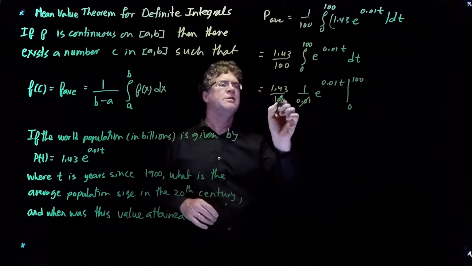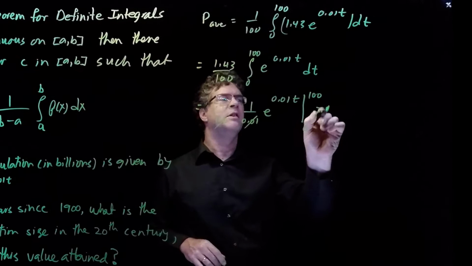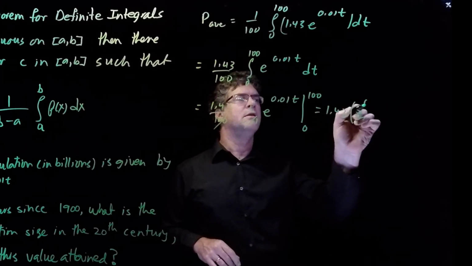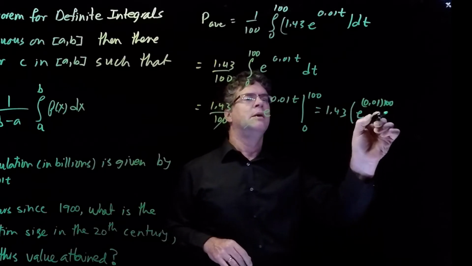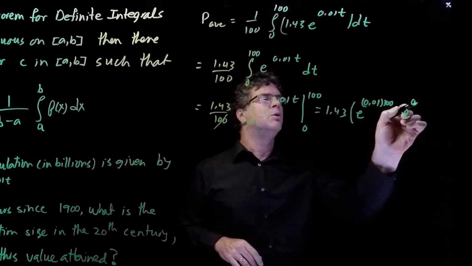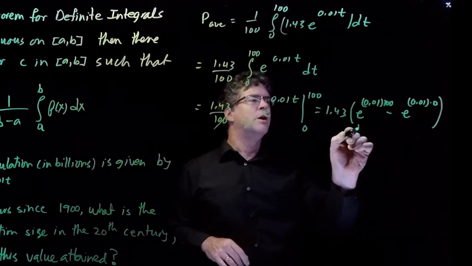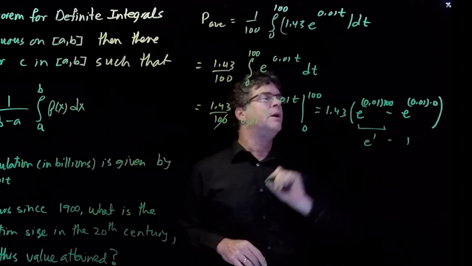You'll notice these two cancel right away, which is really nice. So then this is equal to 1.43 times e to the 0.01 times 100 minus e to the 0.01 times 0. This quantity here is going to be e to the 1, and this is going to be 1.